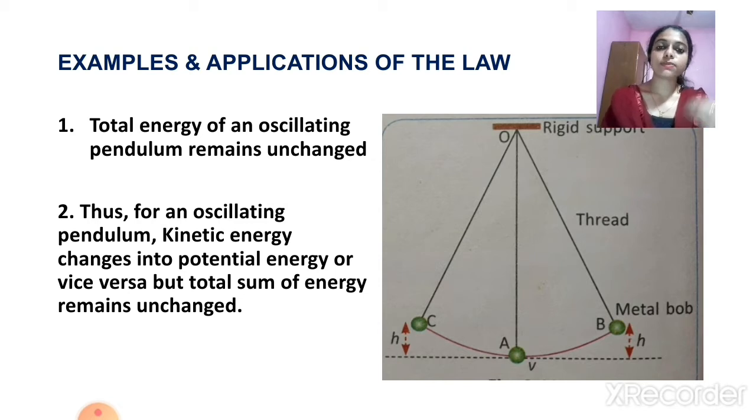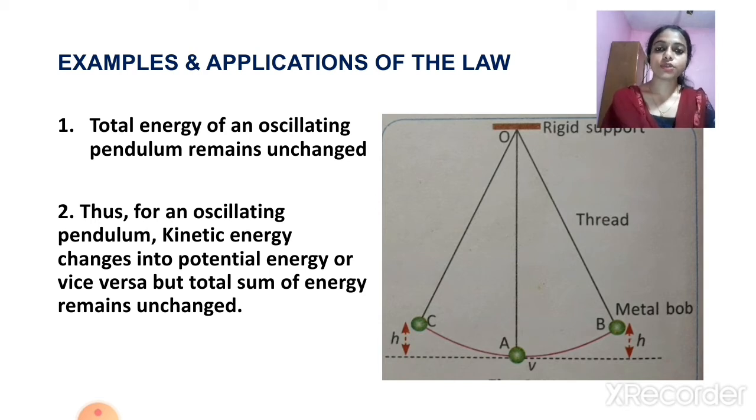When it is moving to the position B and reaching a height h, what happened? We can see that from position A to B there is a slope, isn't it?